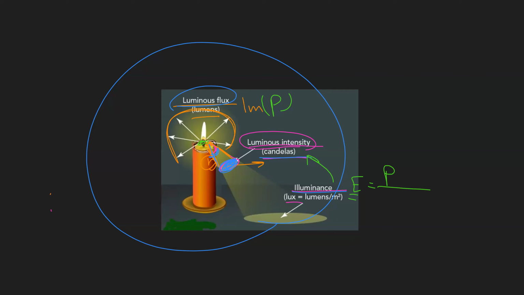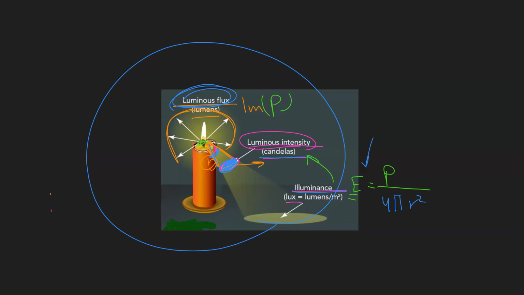What is the surface area of this sphere? It's 4 pi r squared. Any sphere's surface area is 4 pi r squared. So if we divide this luminous flux by the total area of the sphere, we get what is called the illuminance.